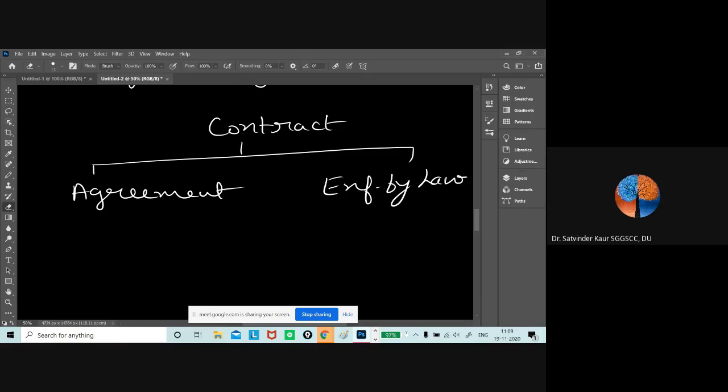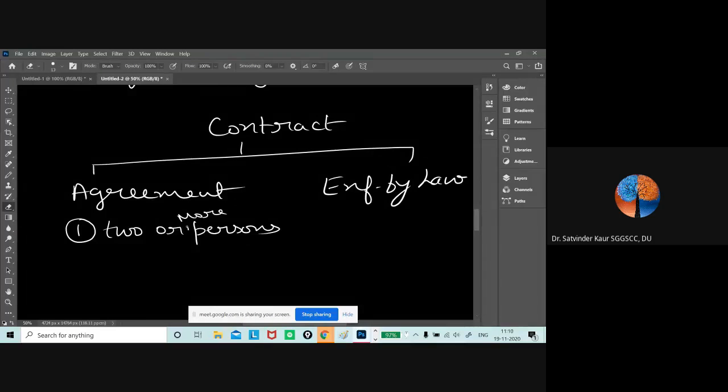When we talk about an agreement, the definition says an agreement is a promise, and every set of promises forming consideration for each other. For an agreement to be a contract, it needs to be between two or more persons.